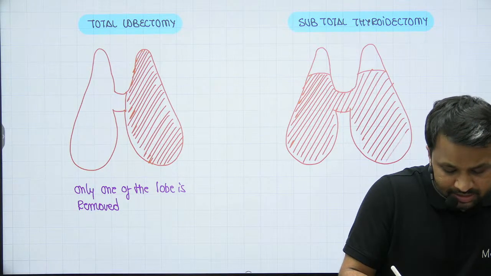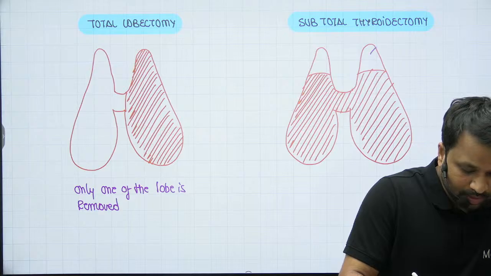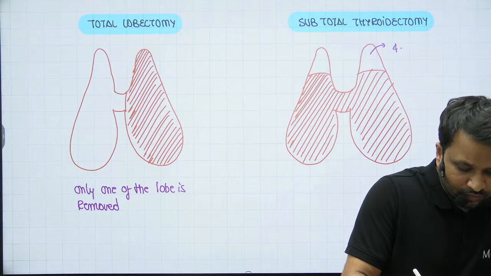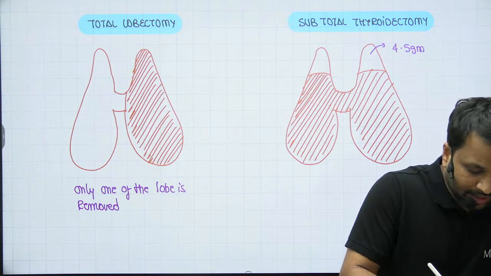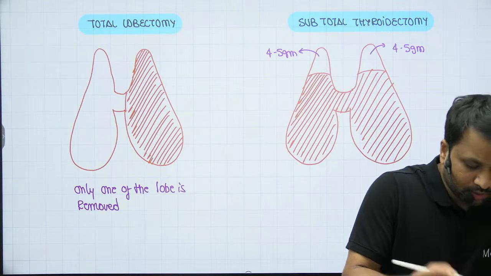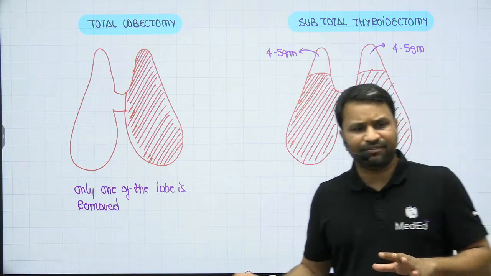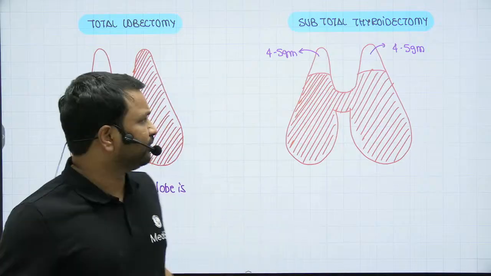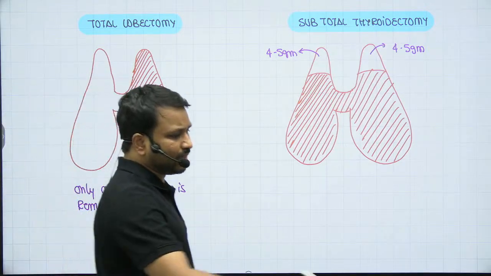So how much is retained? Remember, on each pole, around 4 to 5 grams of the thyroid tissue will be left behind, and the rest of the thyroid gland will be removed. This is what we call the subtotal thyroidectomy.